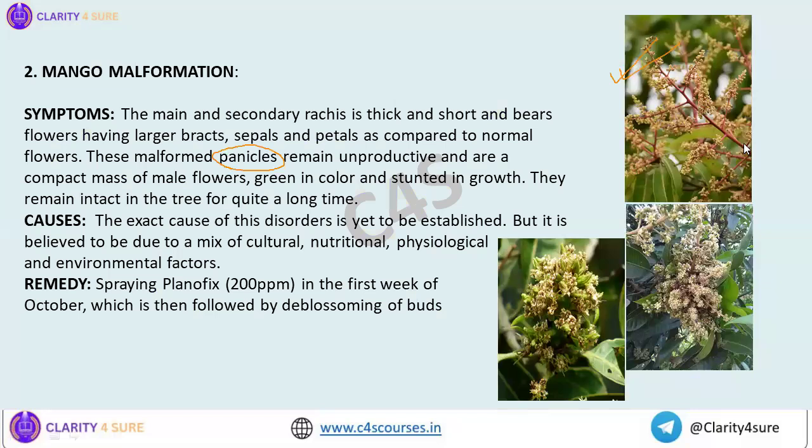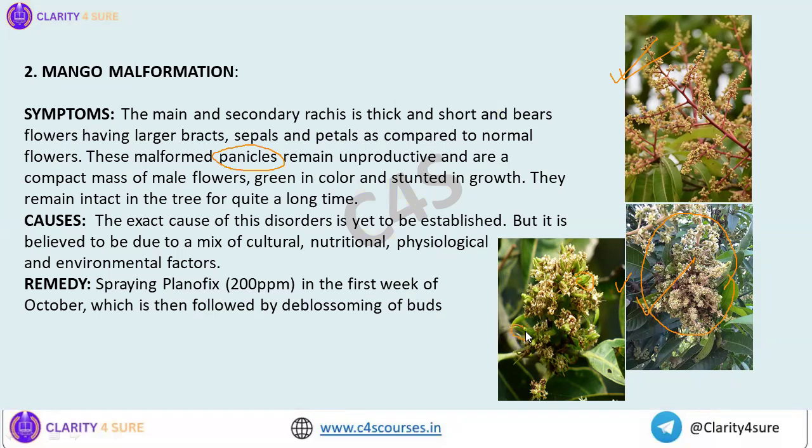Here you can see that there are no leaves. That is one very important thing: in case of mango inflorescence, in the inflorescence part you will not find any sort of leaf. In the normal inflorescence there is no leaf, but if you see, these are your malformed inflorescence. You can see there is a fusion of leaves and flowers. Here also you can see some leaflet-like structures developed, isn't it?